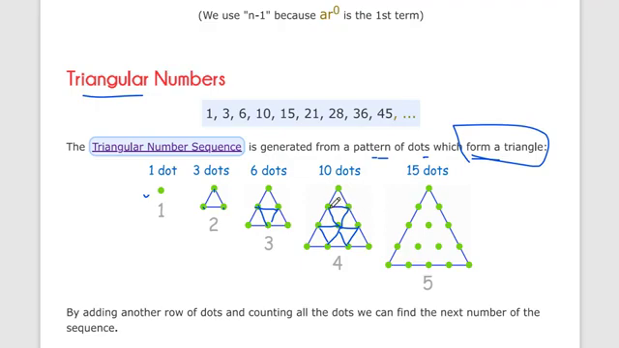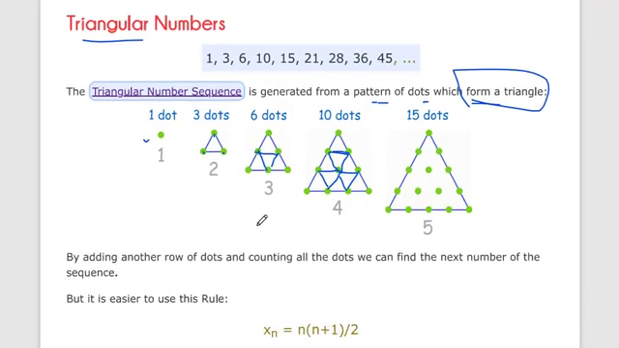So all the patterns of dots have to become a triangle. Here this is the first term, second term, third term, fourth term, and fifth term, and the number of dots is our sequence. In the first term there is 1 dot, in the second term there are 3 dots, in the third term there are 6 dots, in the fourth term there are 10 dots, and in the fifth term there are 15 dots. So this is a sequence, it's called triangle number.